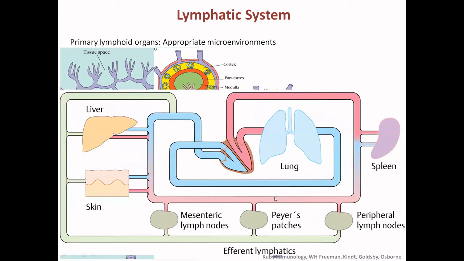So this is a very simple schematic. These are the various organs, and in these various organs, the tissue fluid is drained into the lymphatic system, and there is a connecting link between the lymphatic system and the blood vascular system.